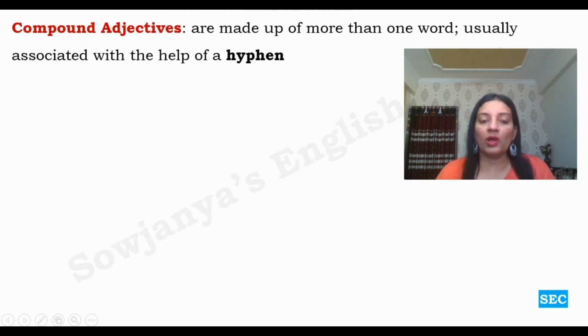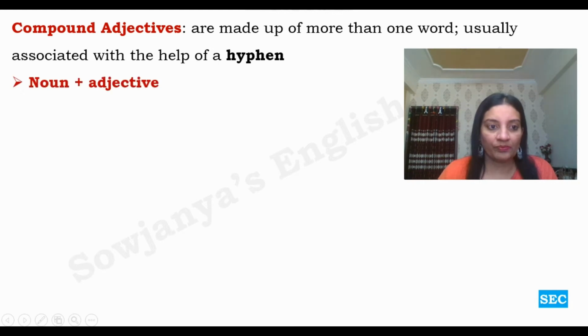And then come compound adjectives. These are also popular ones, but after the compound nouns. Compound adjectives are made up of more than one word, usually associated with the help of a hyphen. See, when we discussed hyphenated compound words, we discussed this. Most of the hyphenated words are adjectives.